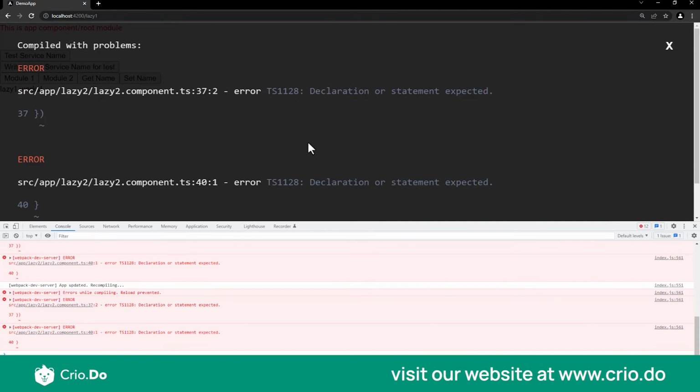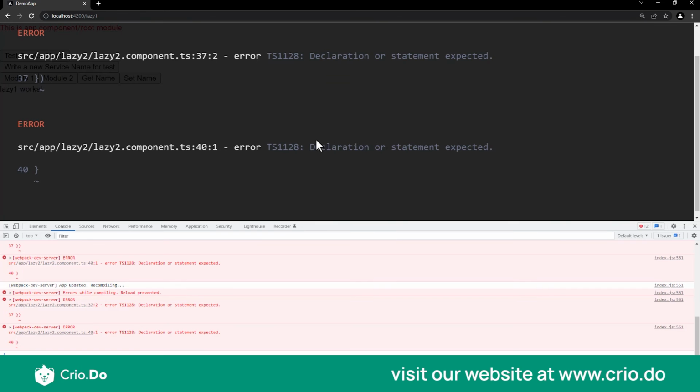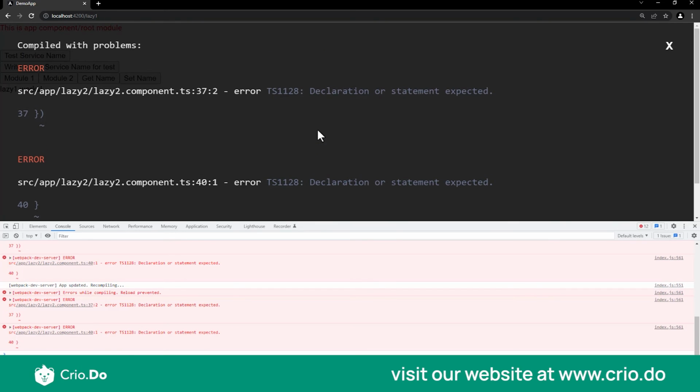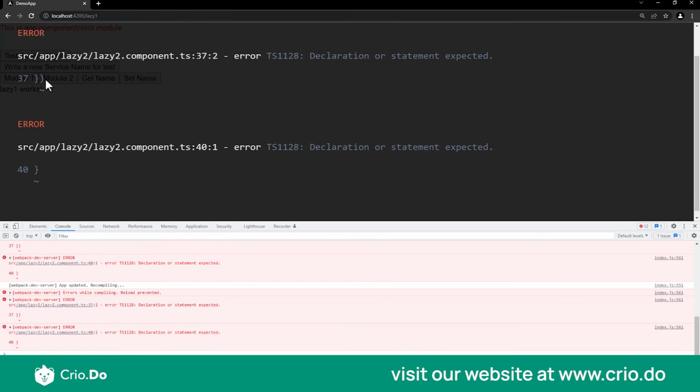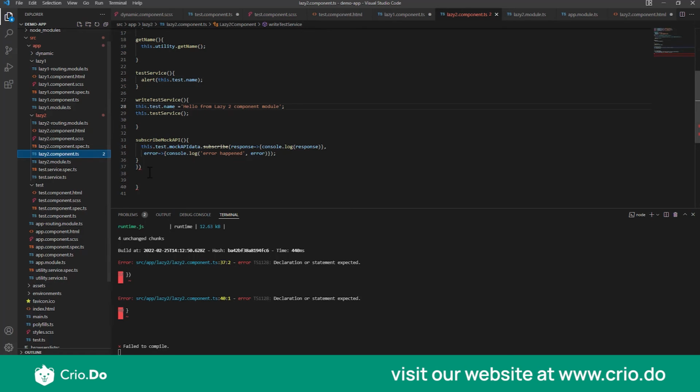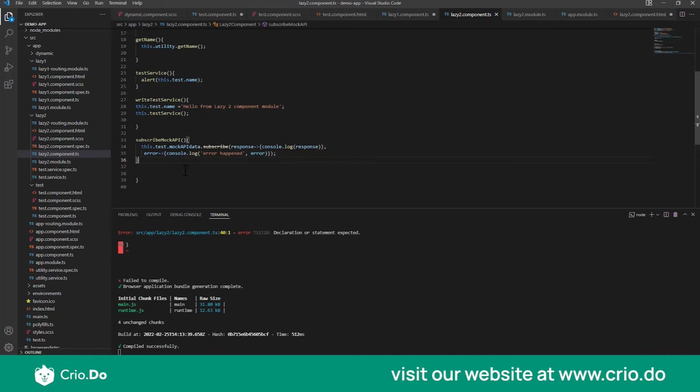So if you come to the application, you'll see that there are a few errors. Now let's try to debug it. Here, one quick thing is, it is telling us that there is some missing parenthesis, and this is one way you can debug your application. Just try to understand what error is being thrown over here and see the line number. Based on that, all we need to do is go back, understand what the error is, and fix it. In this case, I had added an extra curly brace, so that caused the issue.